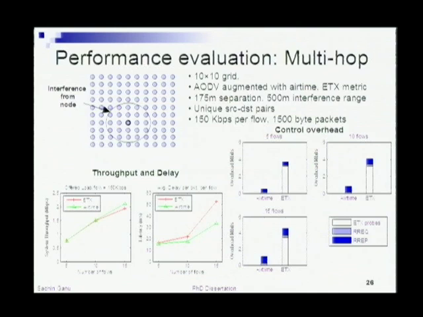What we have done is put this together in a framework where you use both the airtime and the ETX metric with the AODV routing protocol, and did a performance evaluation with a 10 by 10 grid, with 150 kilobits per second per flow.